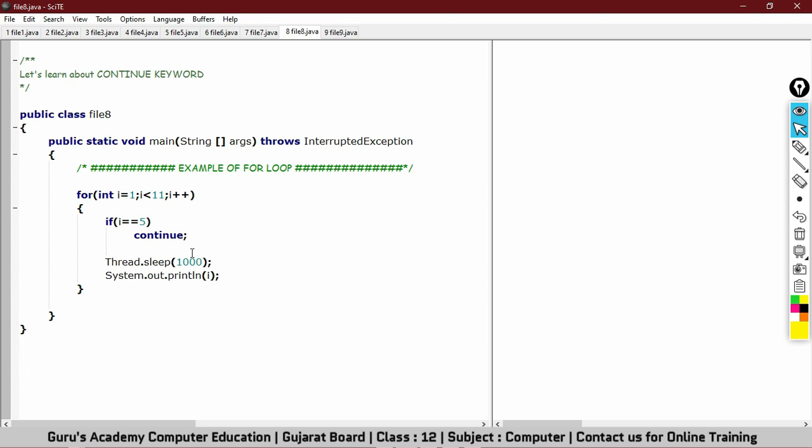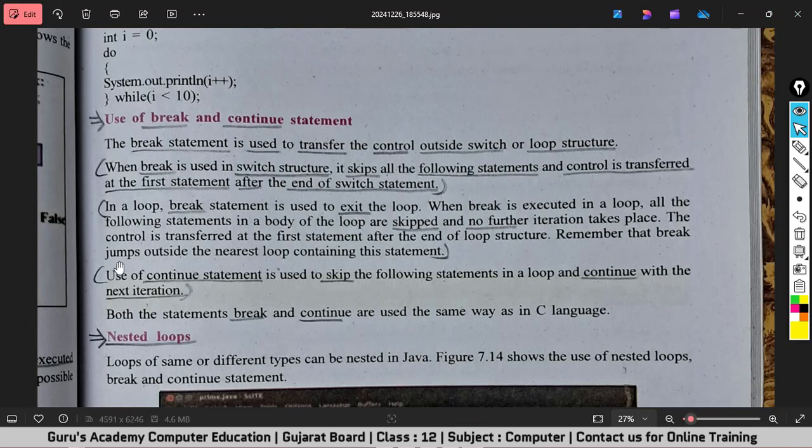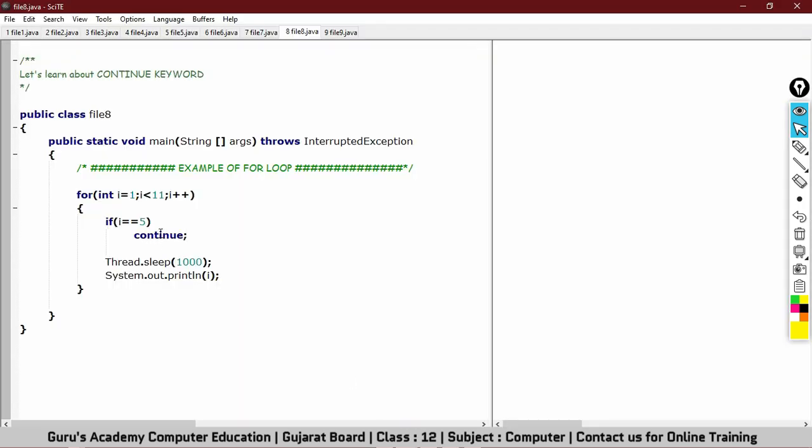But this time here I have written if I equals 5, then continue. So as we read here, continue statement is used to skip the following statements in a loop and continue with the next iteration. So what will happen here, as soon as the value of I becomes 5, it will skip these two lines and will continue with the next iteration. Let me show it to you.